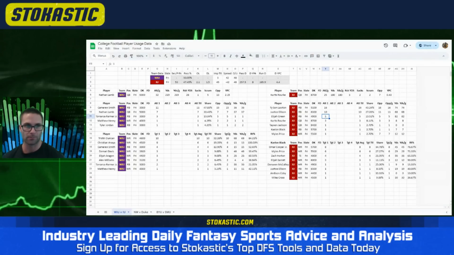The backfield was a complete committee. We saw 3 backs involved between Cameron Smith, Torrance Farmer, and Tyler Jordan. Smith handled by far most of the work, and he's not expensive. He actually comes in at the stone min. Tempting enough to consider here, but I'm not sure I'll be able to pull the trigger.